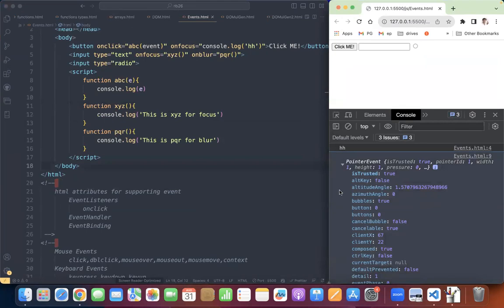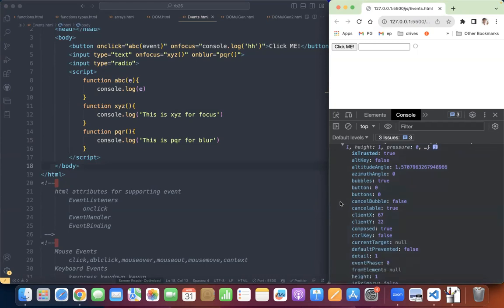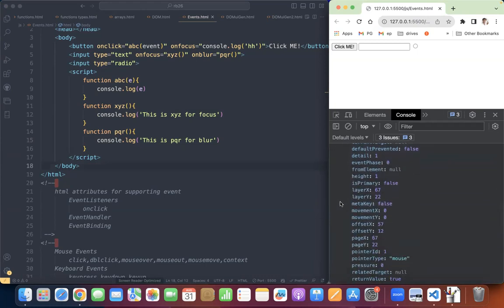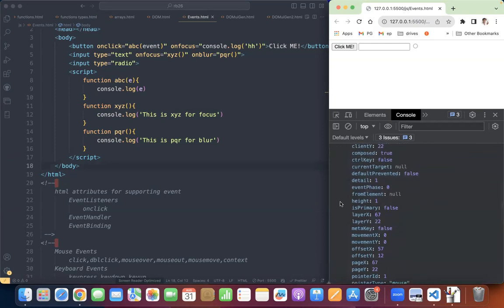विधि को पक्का पूछेगा. Don't worry, no one can remember all these things. Okay, हाँ. हटो वो टेंशन हटो. No need to worry about all the properties. Whatever is most important, वो मैं बता देता हूँ. I will tell you. So here there are certain things like client X and client Y. That is 67 and 27.